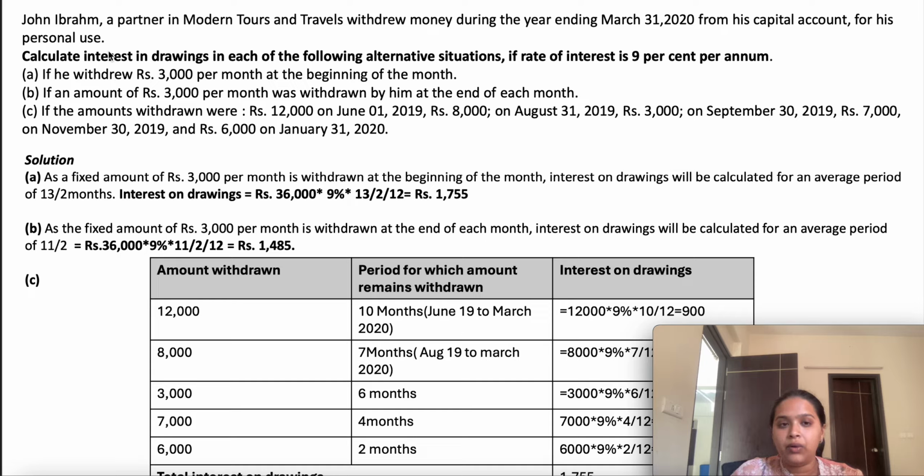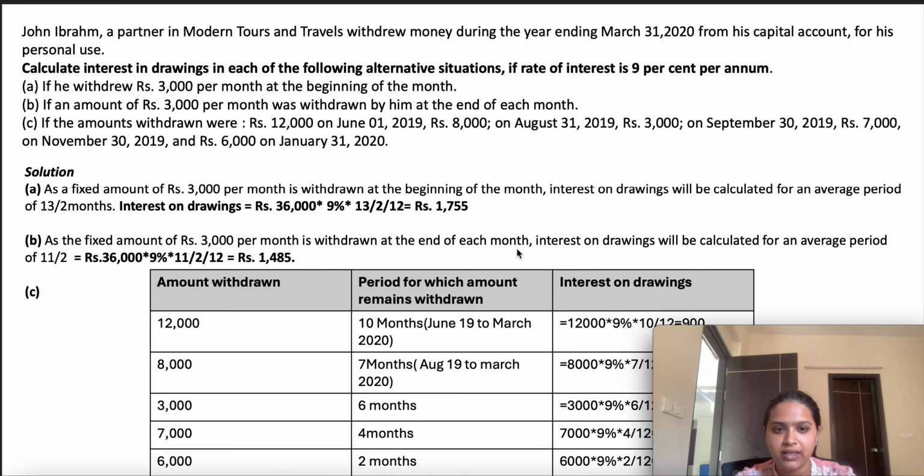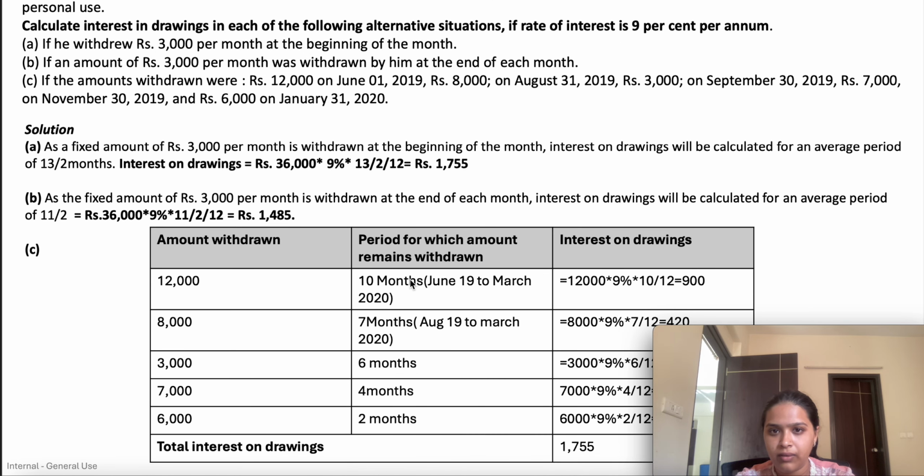Now in the third point, if the amounts withdrawn were 12,000, it means whatever amount he is withdrawing is not static, it changes on every date. So they are saying that 12,000 was withdrawn in June, so from June to March the amount remains withdrawn. For how many months do you have to compute the interest on drawings? For 10 months.